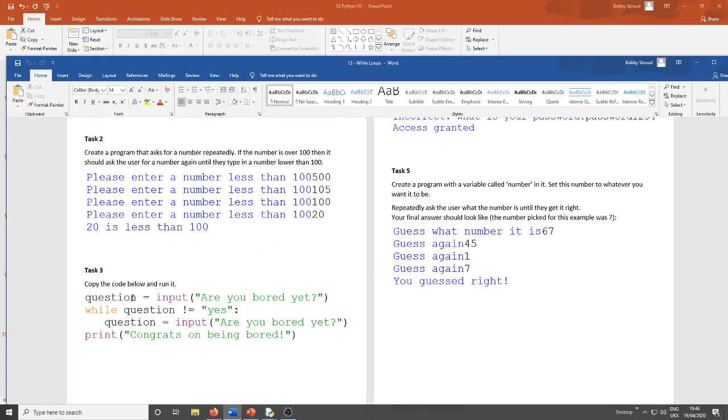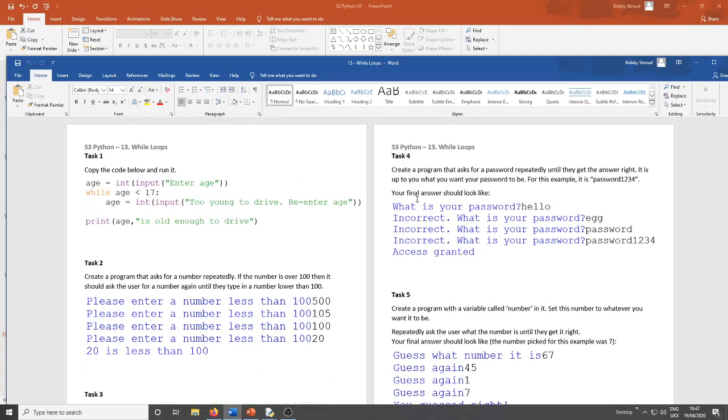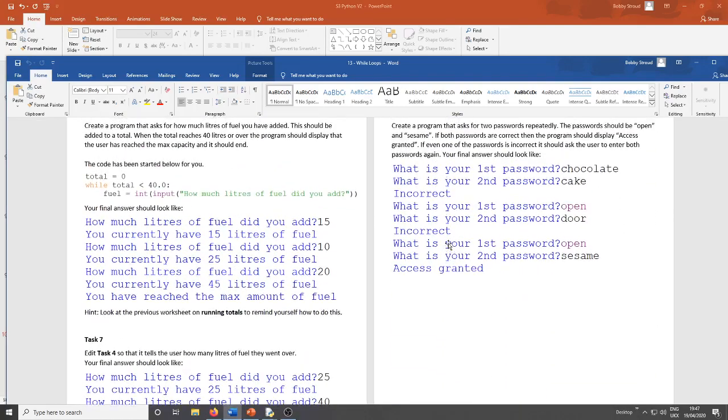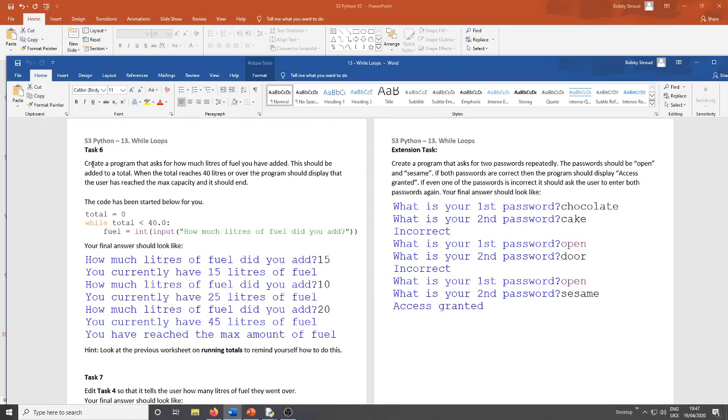Let's look at the next task. Task 4, very similar. Password, you're just changing a few little bits there. Task 5 is just think of a number and you're going to guess what it is. And next week we're going to be looking at doing this but with random numbers instead. Task 6 is something that we saw in the last lesson with running totals. So I've started off the first half for you. You need to add this to a running total and it will keep asking you how much fuel you've got until you get more than your max capacity of 40 litres.